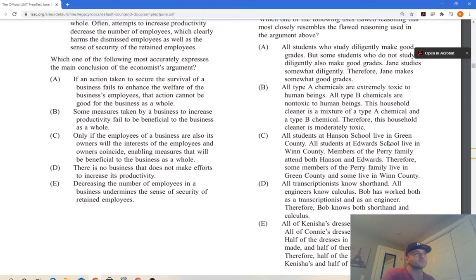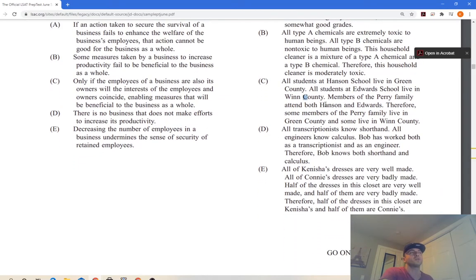All students who live in members of the family attend both Hanson and Edwards. Therefore, some are members of this. Total nonsense. If you start really thinking about it, you can waste a lot of time reading this answer. All transcriptionists know shorthand.